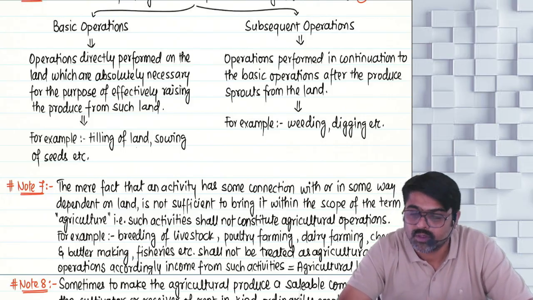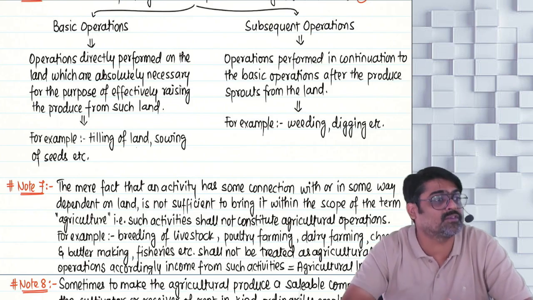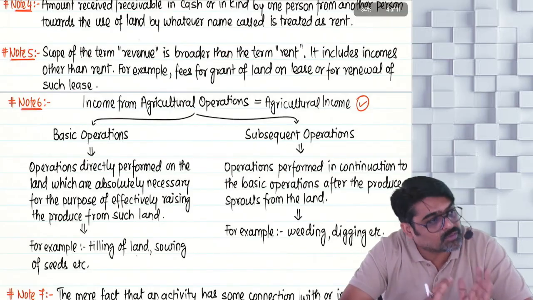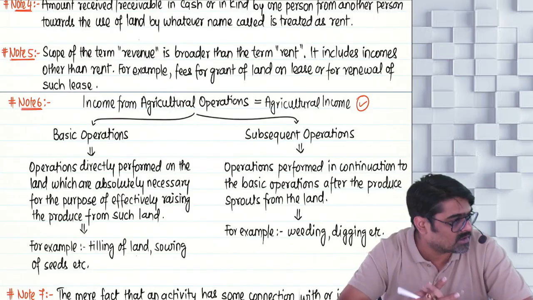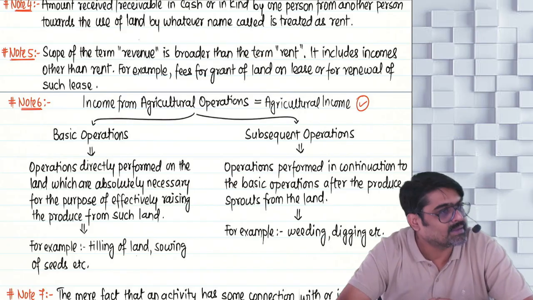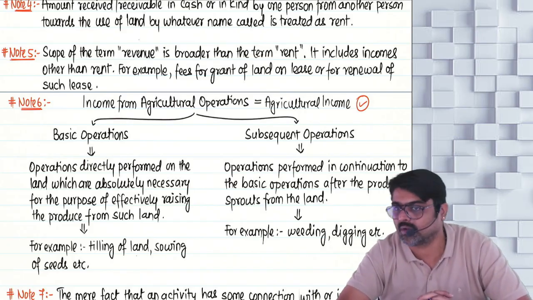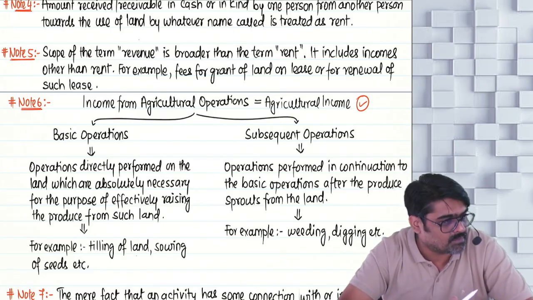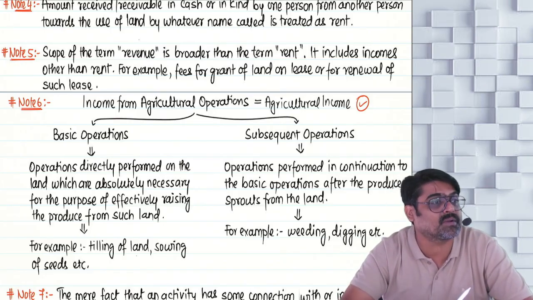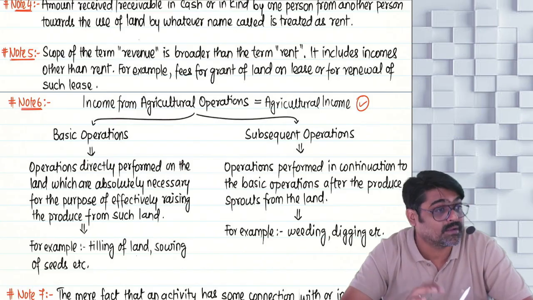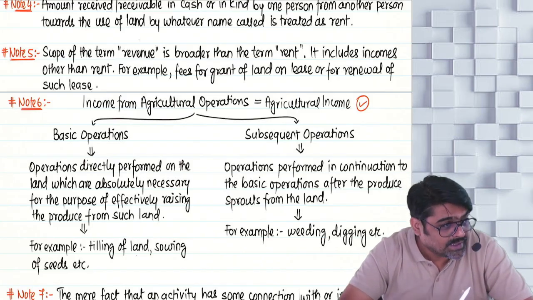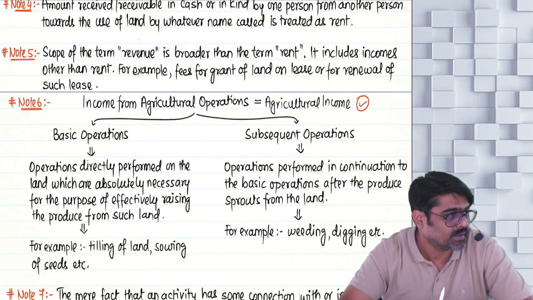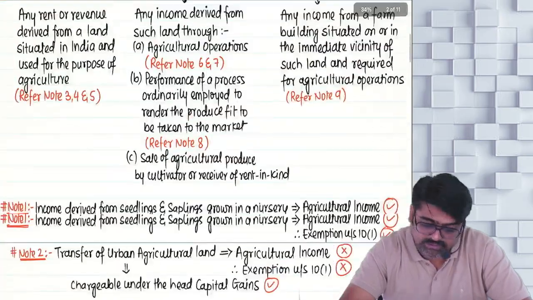Subsequent operations. So if any person is involved in these types of operations, and from these operations that person is earning income, then that income will also be treated as agricultural income, provided these agricultural operations are performed on a land which is situated in India and used for the purpose of agriculture. Understanding? Next one.